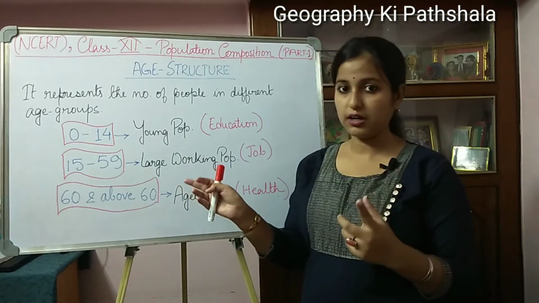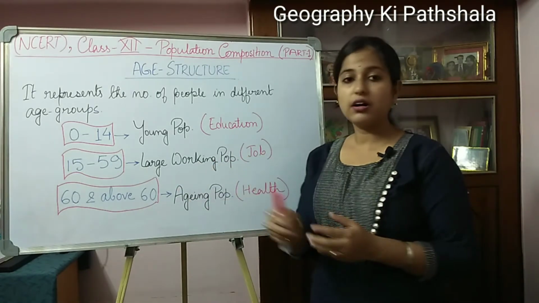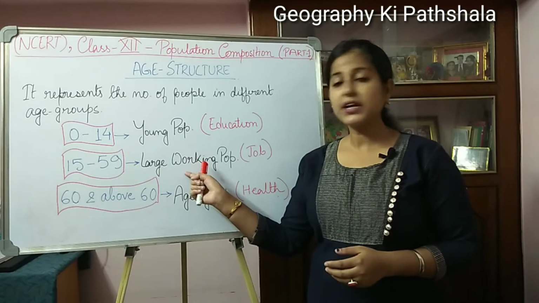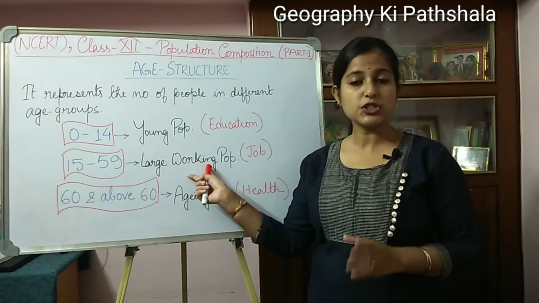The government also has to think about job opportunities and keep this large population in mind.